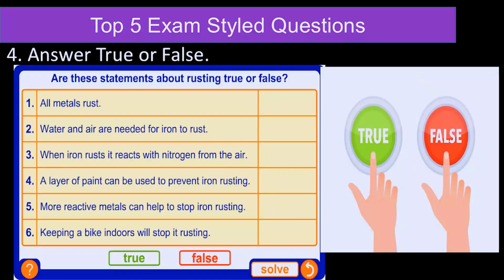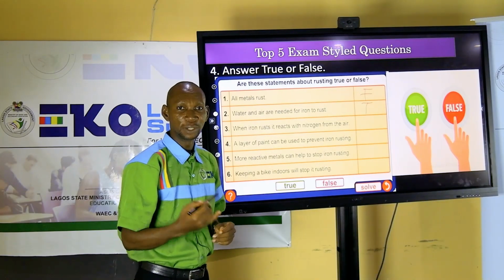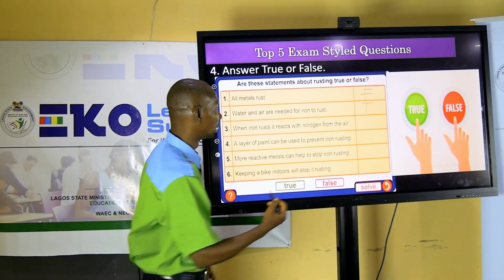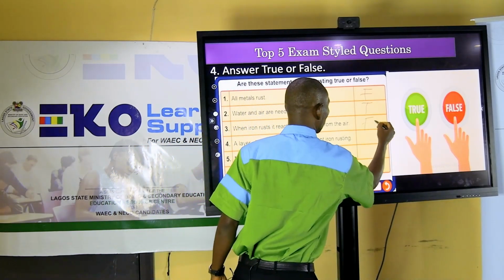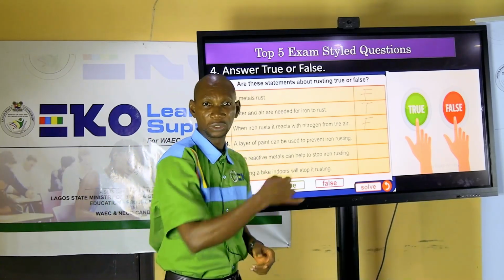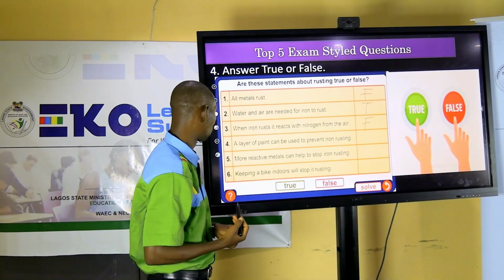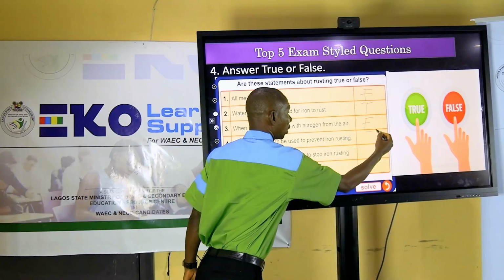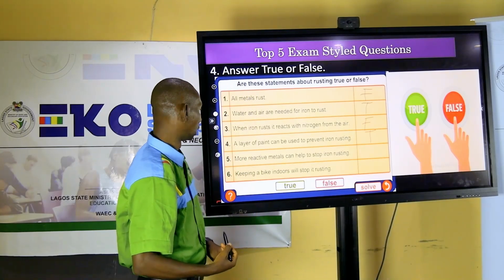When iron rusts, it reacts with nitrogen from the air. What do you think? Do you think it is nitrogen in air that makes rusting to happen? The answer is false. It is not nitrogen. Even though nitrogen is present in air, it is the oxygen that makes it rust. A layer of paint can be used to prevent iron from rusting. Is that true or false? Yes, you are right. The answer is true.